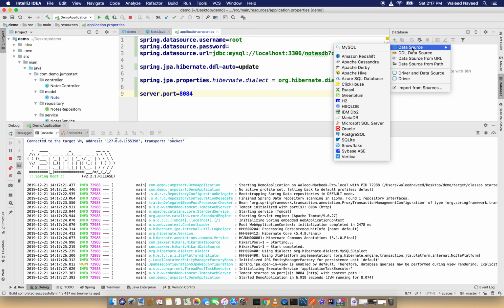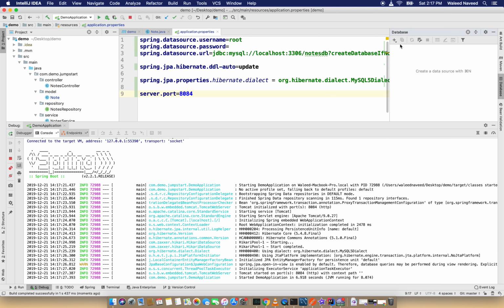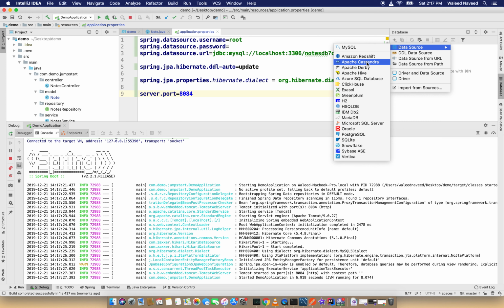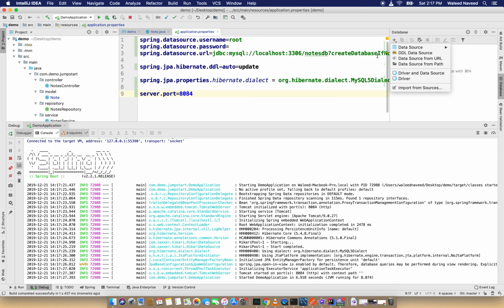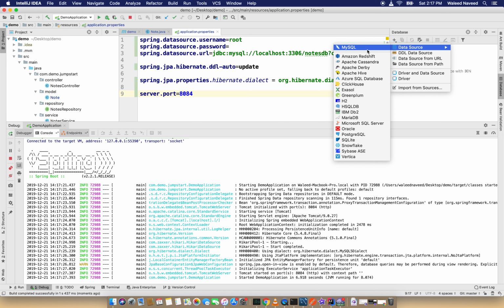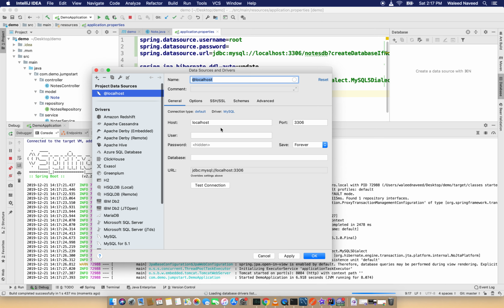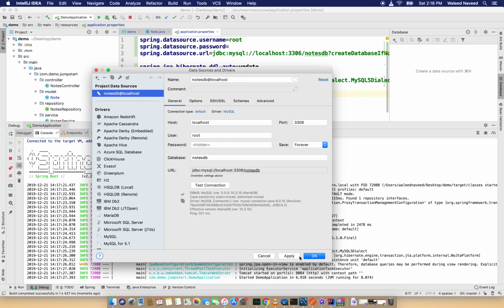So let me give a connection. Here from IntelliJ you can easily access and use the database. So our data source is MySQL. I just need to give username root, password is empty, and our database is notes db. Let me test the connection first. So yes, I got success. Apply. Okay.